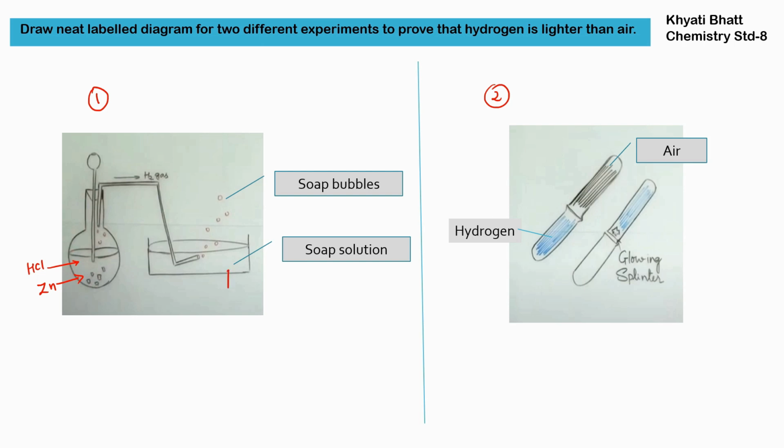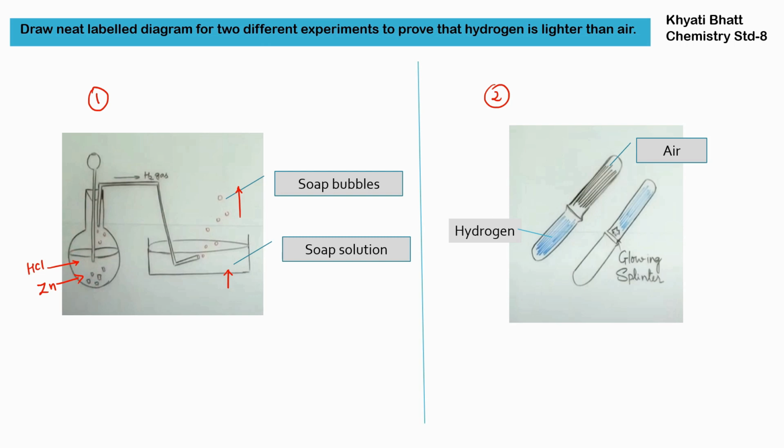Whatever bubbles of hydrogen come will go up in the air. Once they go up, it shows us that hydrogen is lighter than air. That's why it is going up in the air. This process is similar to the laboratory preparation of hydrogen via zinc and hydrochloric acid.